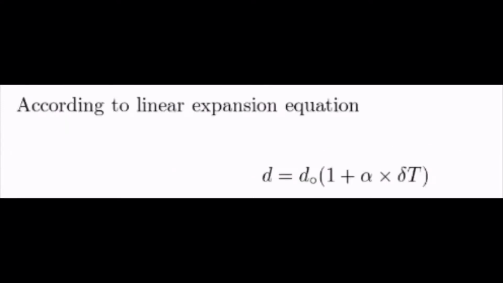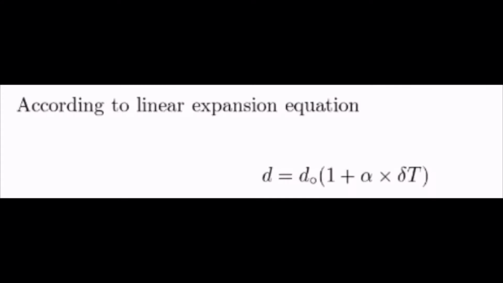To solve this, we would follow the linear expansion equation, where the final length, which is also the final diameter we are asked to find, is equal to the initial length, which is our initial diameter, times the quantity of 1 plus our coefficient of linear thermal expansion times our change in temperature that would differ in the two places.